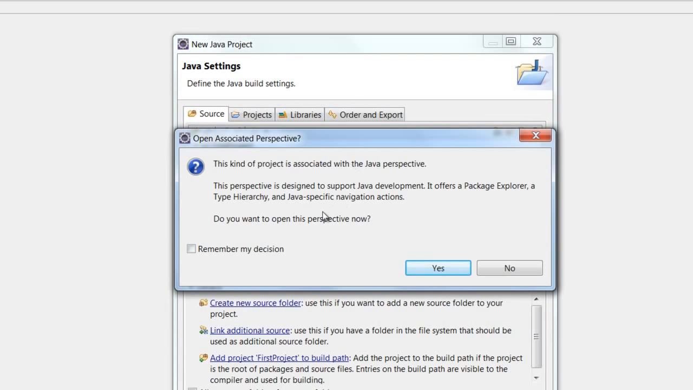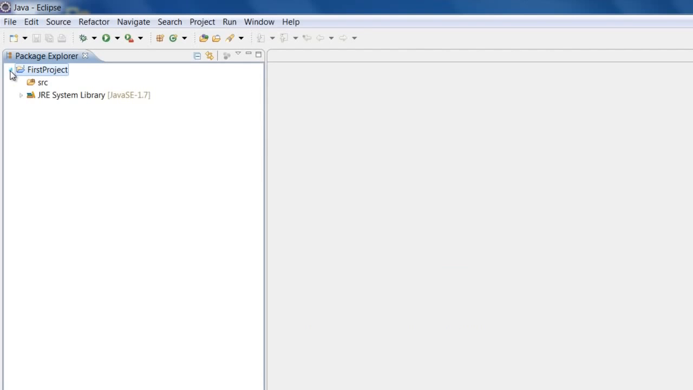It will ask you whether you want to open the Java perspective. Say yes. So now we have a project, and if you click here right next to the project, you will see that it has a source folder. The SRC is a source folder where you can store all your Java programs.